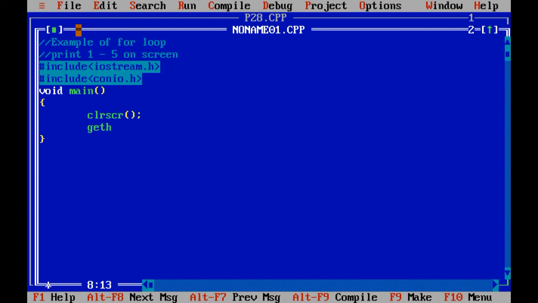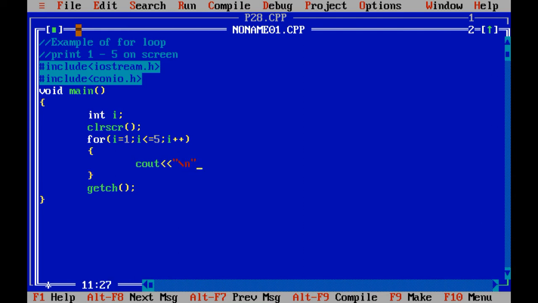Let me repeat it, because in the previous program we forgot to write it, right? So again I am not going to write the syntax over here because I hope you people understand the syntax of the for loop. Less than or equals to 5, I plus plus, 2 brackets, cout.